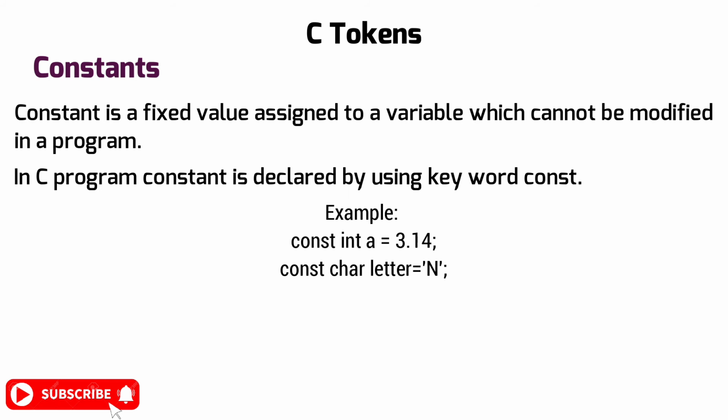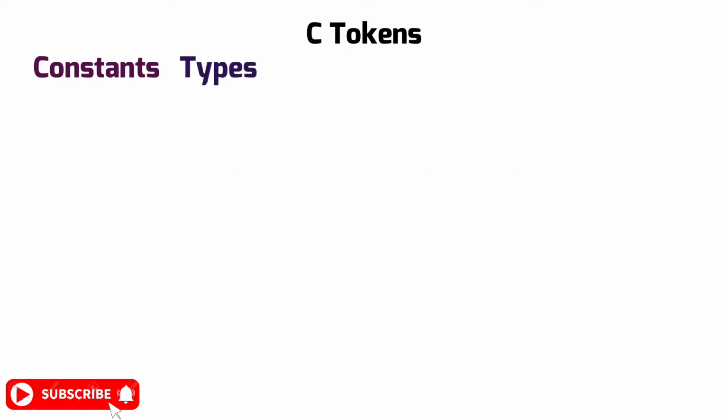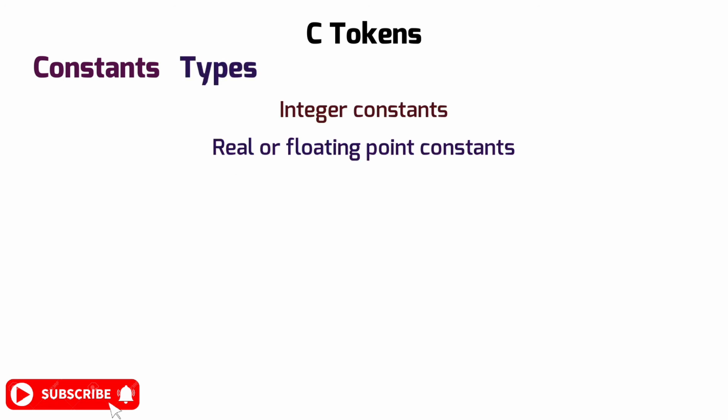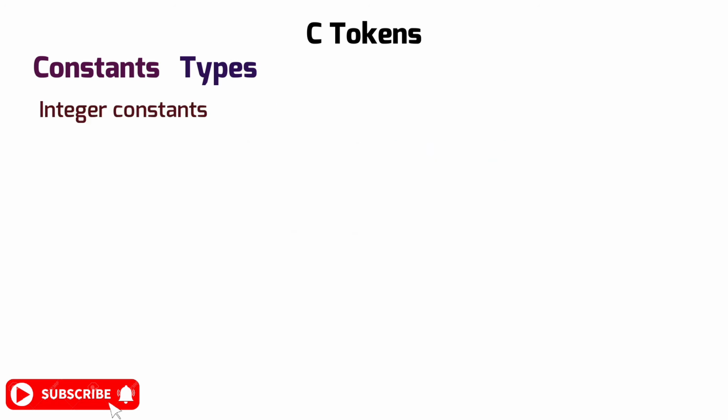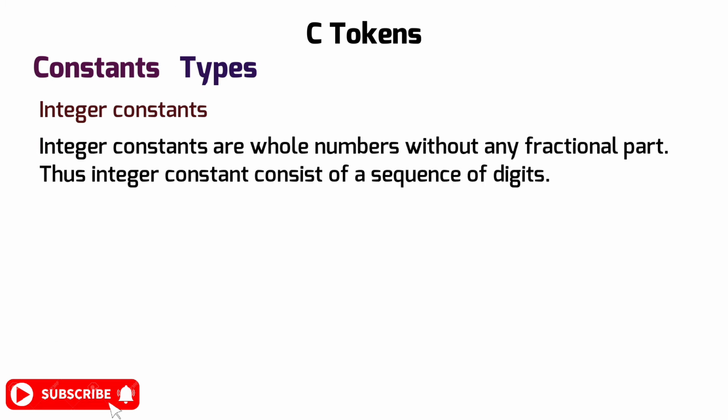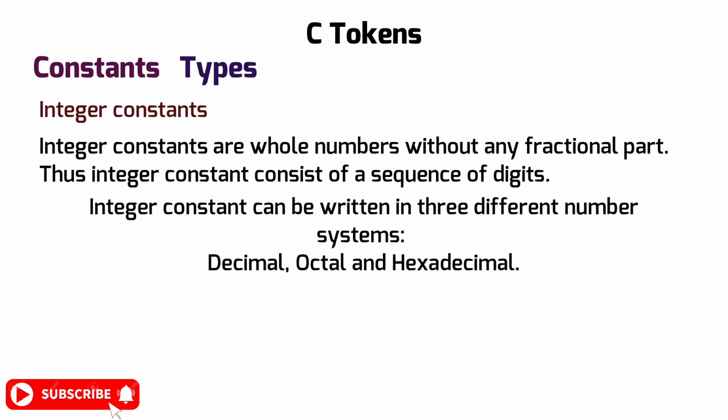Now the types of constants are as follows: integer constants, real or floating point constants, octal and hexadecimal constants, then character constants and string constants. Now we'll understand each of these. First, integer constants are whole numbers without any fractional part. An integer constant consists of a sequence of digits, and it can be written in three different number systems: decimal, octal, and hexadecimal.